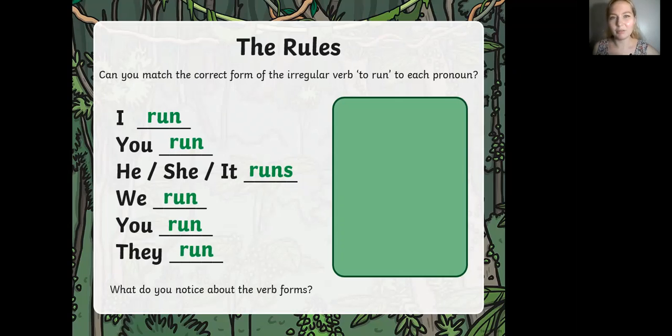So I run, and I say I run because I do. You run because you do. He, she, it does, so we say he, she, it runs. And we run because we do. You run because you do, they run because they do.